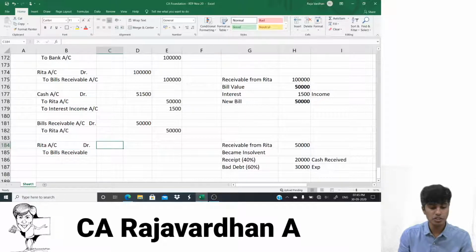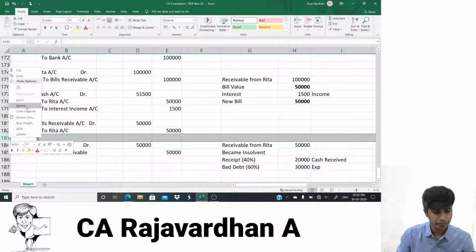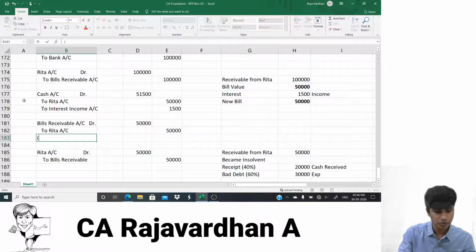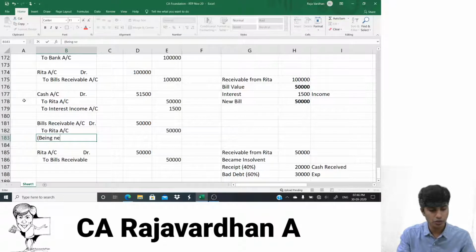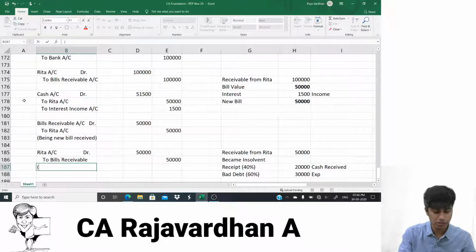Rita account debit to bills receivable account. How much? 50,000 worth of bill, whatever is there with us, we returned it to Rita. Okay, I didn't write narration here. Being bill returned on insolvency. Now this bill is being dishonored, so I'll return this bill. That person is insolvent, so we return the bill.